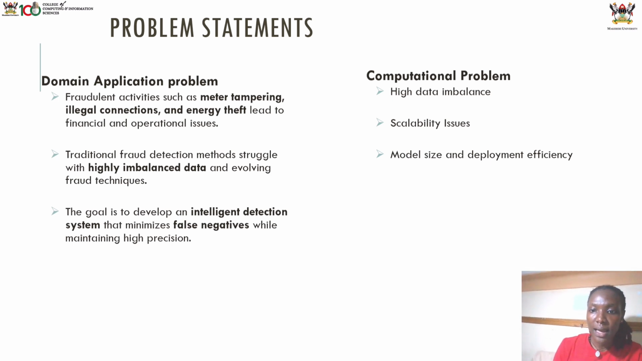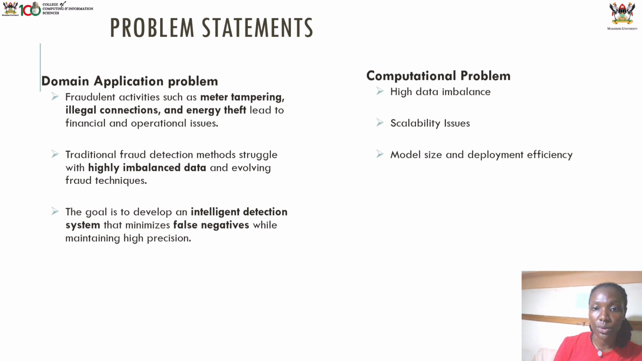Then the computational problems that we're trying to address are basically high data imbalance, and with that, the fraud detection datasets are usually highly imbalanced with very few fraud cases compared to the non-fraud cases. So that leads to the model being biased towards the majority class. So we applied a hybrid resampling technique, and we used SMOTE, that is synthetic minority oversampling technique, and then NearMiss, that is undersampling of the majority class, ensuring better model sensitivity to fraud cases.